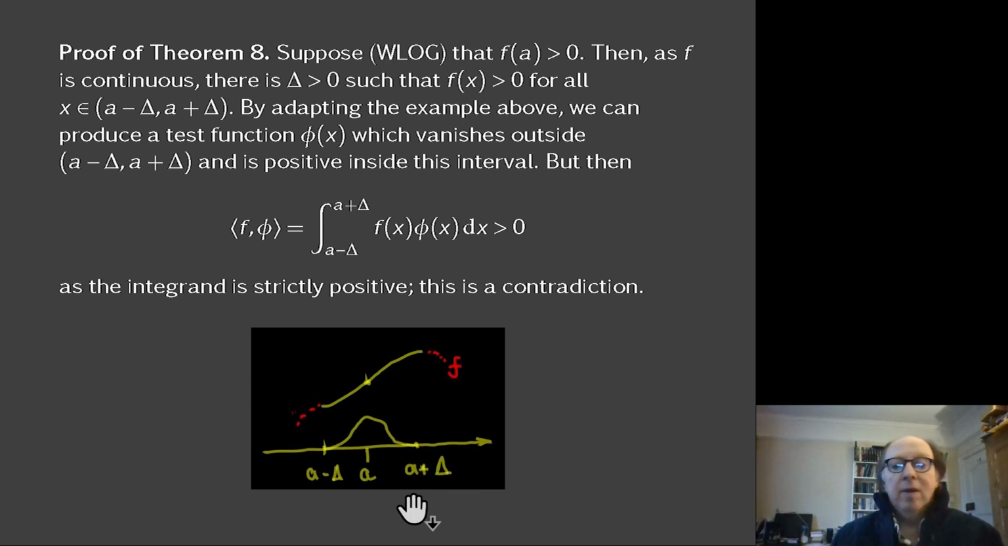So all I do is I produce a test function, which is the function we had before, just moved around and scaled so that it fits onto the interval a minus delta to a plus delta.